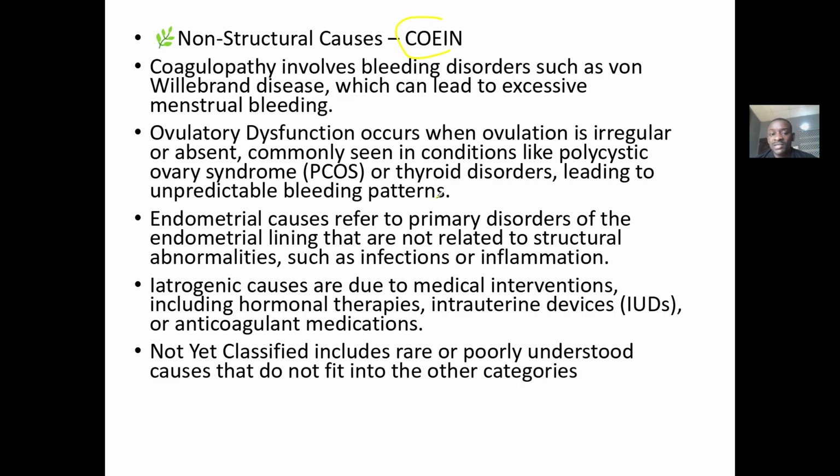Ovulatory dysfunctions like polycystic ovarian syndrome, the thyroid disorders, endometrial causes like disorders of the endometrial lining. It can be infections, it could be inflammations, and the rest of them. Then iatrogenic, that one is caused by what? A surgery, like a complication of a surgery, right?